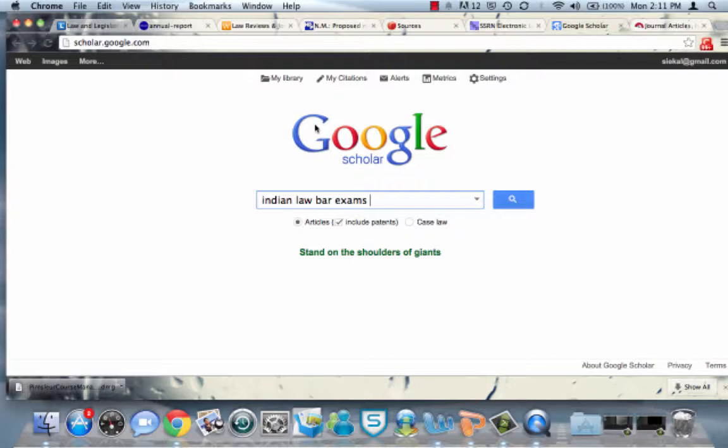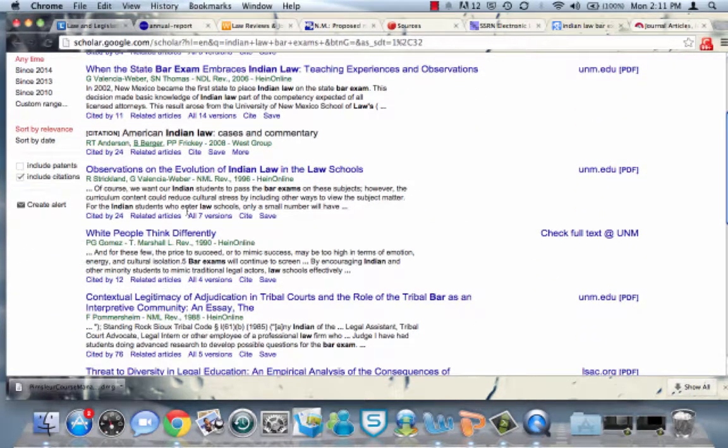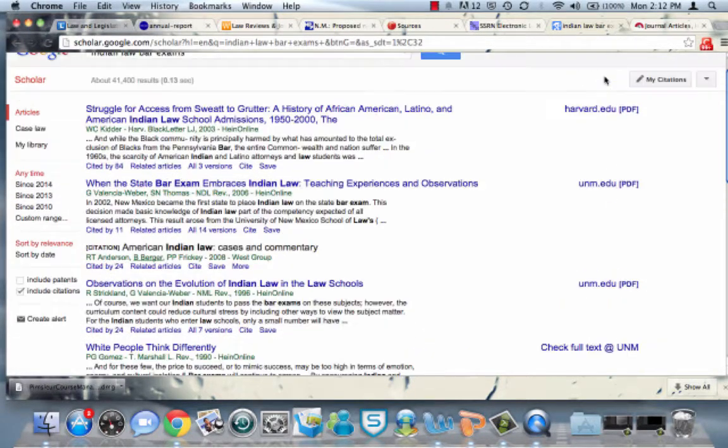If you go to Google Scholar and type in Indian law and bar exams, and click on articles, it'll not include patents, and if you're tapped into either the proxy server or you're searching on our law school network, it'll pull up different results. It's pretty great. This one only gives you the citation, but it's still not bad. Other ones will actually give you a PDF. The format will tell you what it's giving you and where it's providing it from.